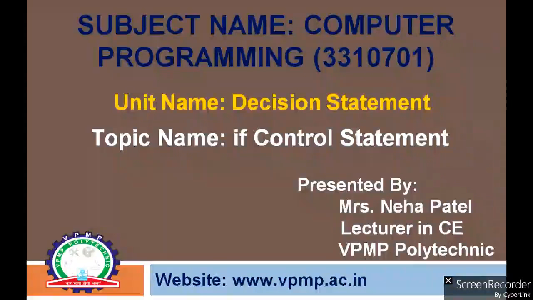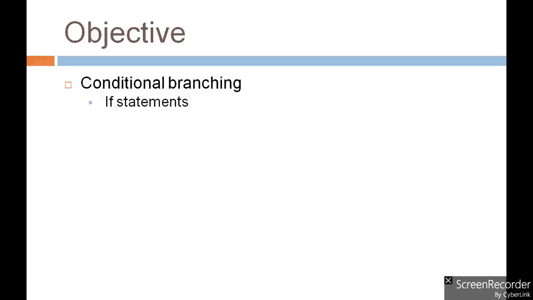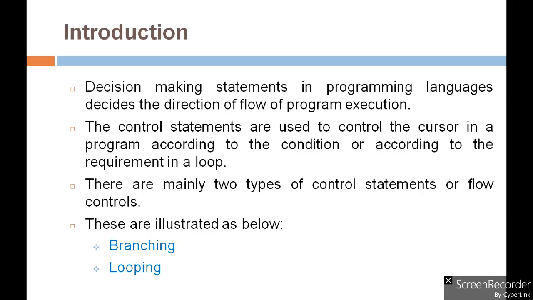Hello everyone. My today's topic is the if control statement from Unit 4, decision statements, of the subject Computer Programming. Today's objective is to learn about the conditional branching statements, and from that we will see different forms of the if statements. So in programming, decision-making statements are responsible to decide the flow of the program execution.